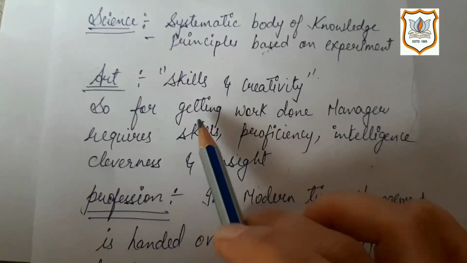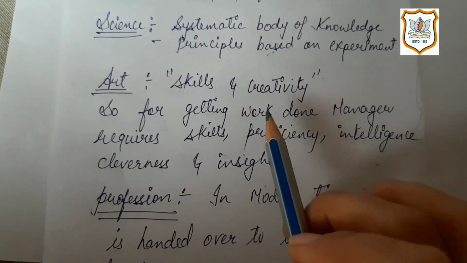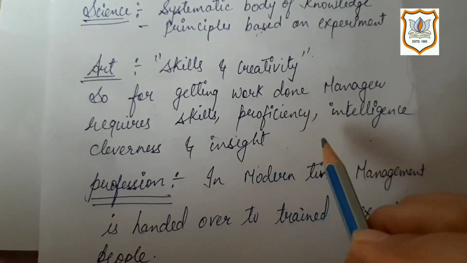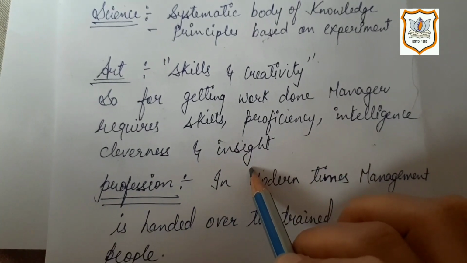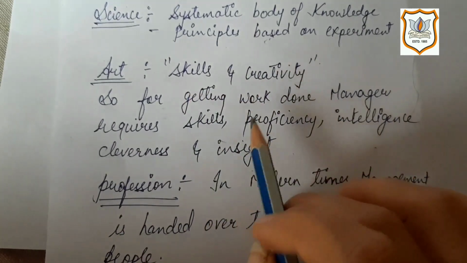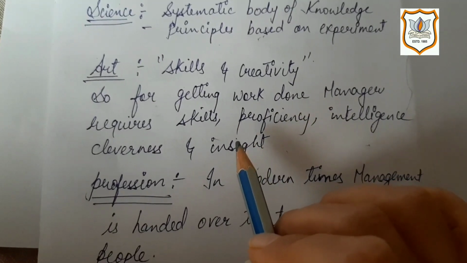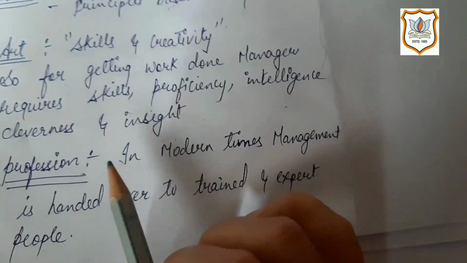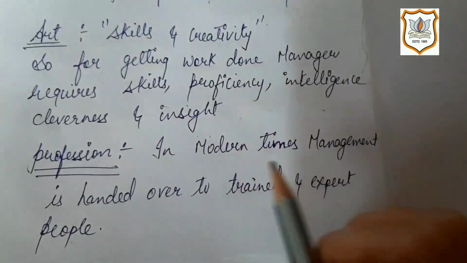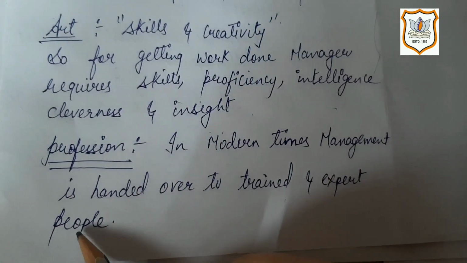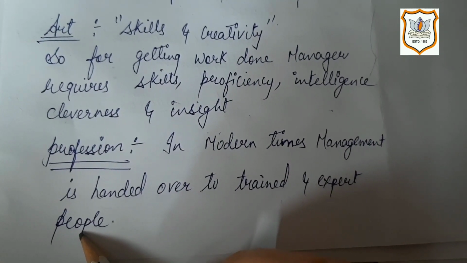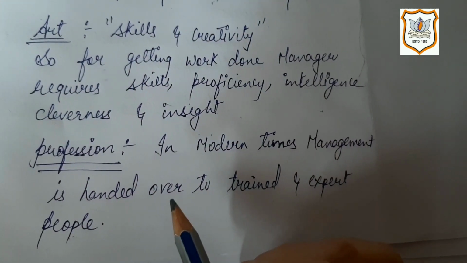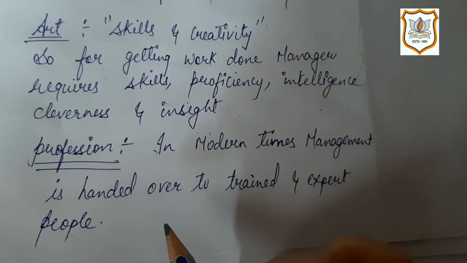Art basically is skills and creativity. For getting work done, a manager requires skills, proficiency, intelligence, cleverness and insight. A good manager is one who has the skills of getting work done from staff. He must have skills to get work done. So some experts have considered it an art. Last is profession. In modern times, management is handed over to trained and expert people, like we have CA, CS. In the same way, management has been given to trained and expert people, that is why it is considered a profession.